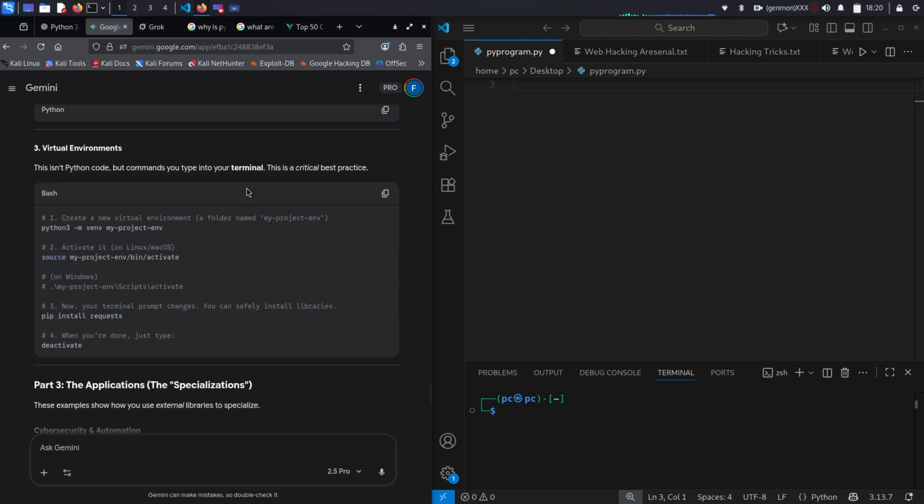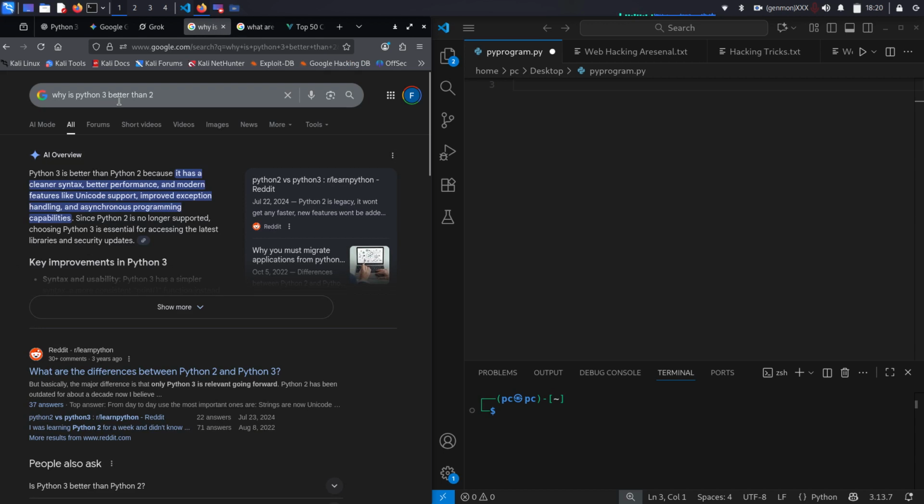And then virtual environments. So this one right here, this isn't Python code, but commands you type to your terminal, which is a critical best practice. If I'm not mistaken, I think when you do stuff like this is when you start coding in the command line. Which, I don't know. I mean, let's dive a little bit deeper into this. Let's see what we find.